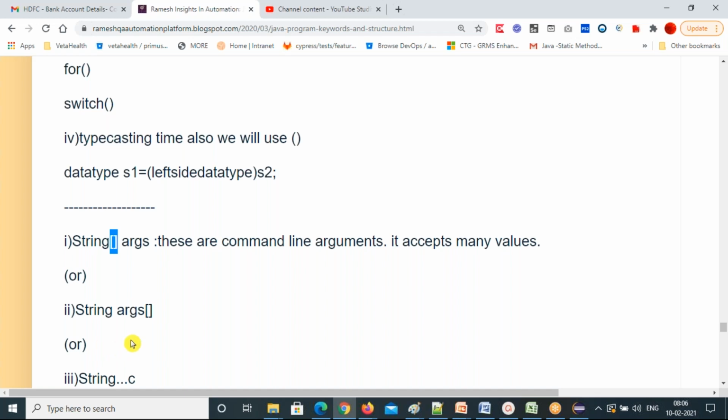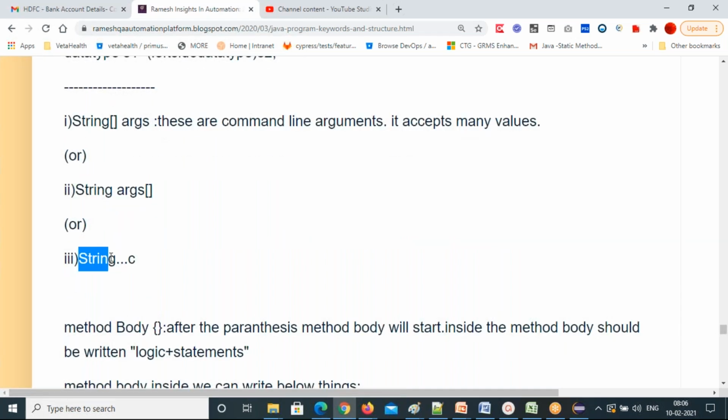So these are the three different types of arguments you can pass to the main method. One is String square bracket args. This is the first format. Otherwise you can pass this also: String args square bracket, where the square bracket is shifted to after args. That is also a valid argument for the main method. And the third one is String dot dot dot args, with three dots after String. This is also a valid argument for the main method.